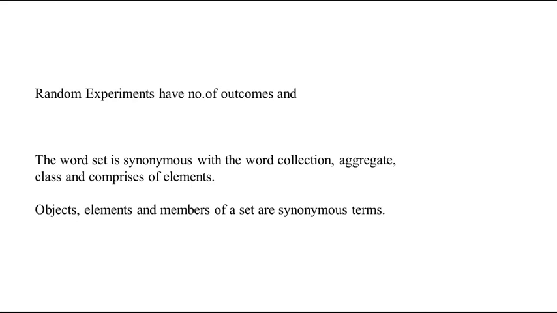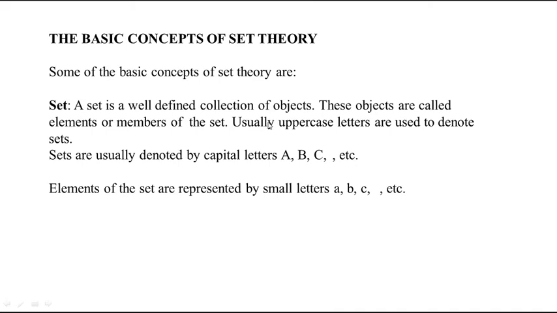So that means set is a synonymous word for a collection, aggregate, class, or comprises of elements. Like this, set is a synonymous word. So before going to know about probability, we see what is a set. A set is nothing but a collection of well defined objects. So usually we represent a set with capital letters, A, B, C, like that. We can represent it with capital letters.